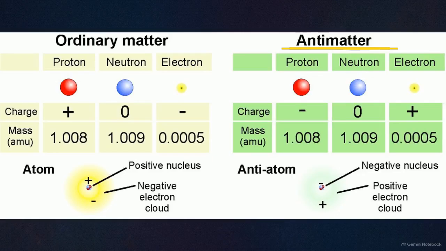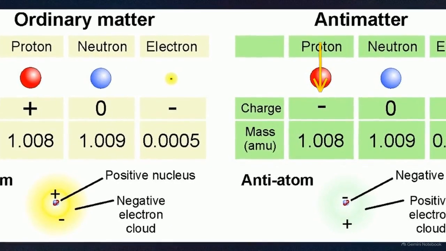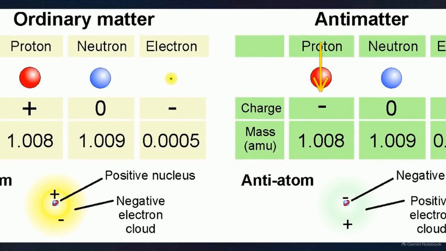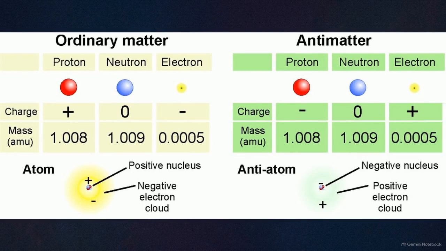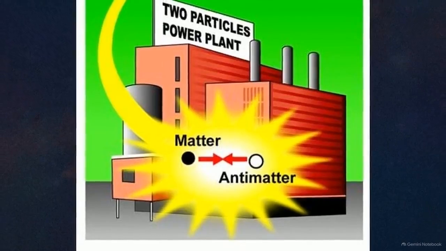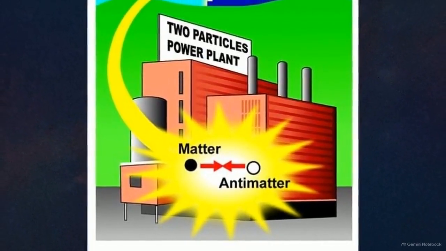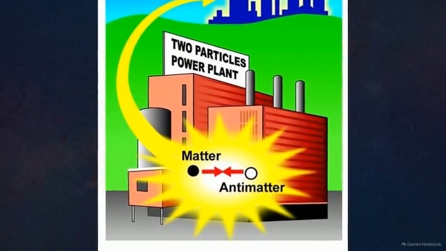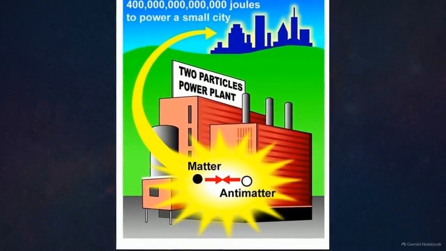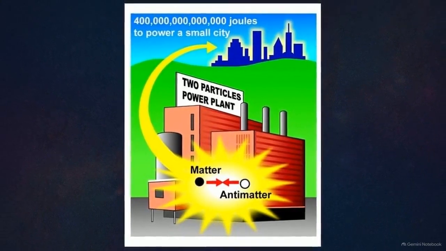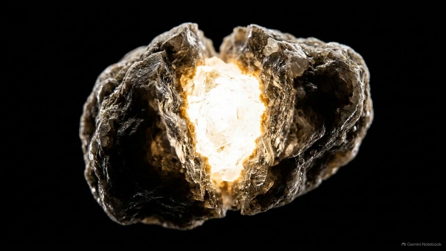This chart compares ordinary matter particles to their antimatter twins. Antimatter has reversed properties, like a negative charge on a proton. When matter and antimatter meet, they annihilate each other, converting 100% of their mass into pure energy. This illustration demonstrates the sheer scale of that conversion. A grain of sand made of antimatter colliding with normal matter would release 400 trillion joules of energy, enough to power a small city for nearly a week. Matter is highly concentrated, frozen energy, strictly governed by the absolute speed limit of the universe.